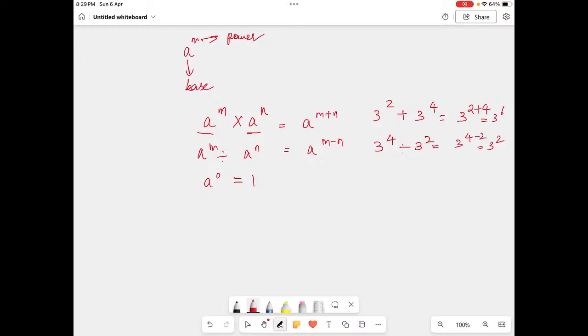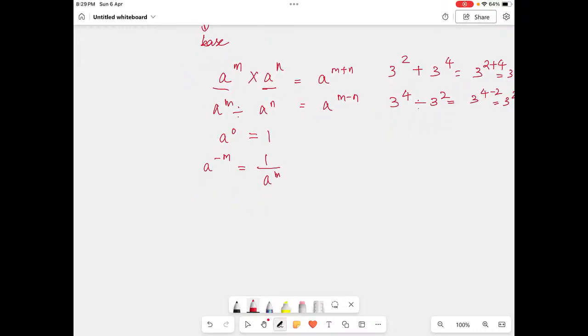Okay, now I want to make the powers positive. For example, I am having a number a raised to minus m, means a negative power. I want to make it positive because it's not good enough. So what you will do is 1 upon a raised to m. You have to just take the reciprocal and put the power, but you are not going to put negative here. When you solve it, if the power is negative, you have to remember, student, that you have to make it positive. Then only you can further solve it.